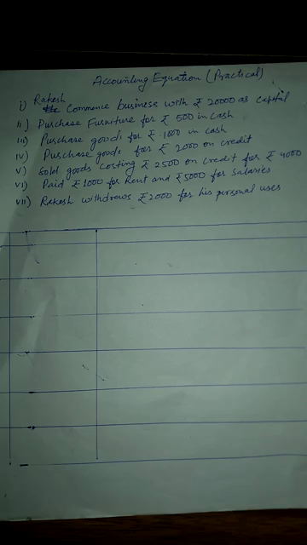He sold goods costing rupees 2,500 on credit for rupees 4,000. Next, paid rupees 1,000 for rent and 5,000 for salaries, and Rakesh withdrew rupees 2,000 for his personal use. So, dear students, these are the transactions which regularly occur in business. One by one, we will discuss their effect on the accounting equation.